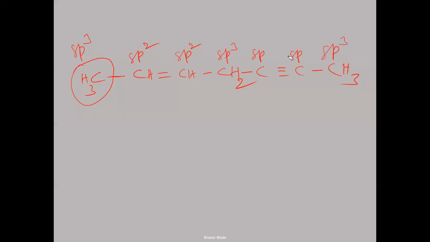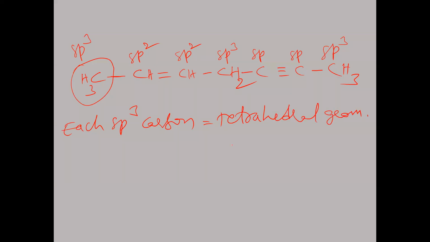So like this, we have sp3, sp2, and sp carbons. Each sp3 carbon has tetrahedral geometry around it. That is the first thing, a tetrahedral shape around the carbon. Next, how many hybrid orbitals? One s and three p, so totally four hybrid orbitals.